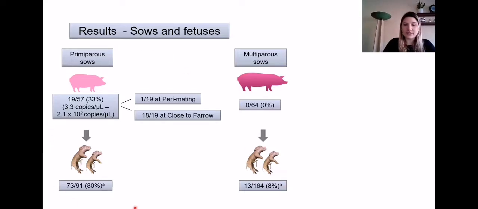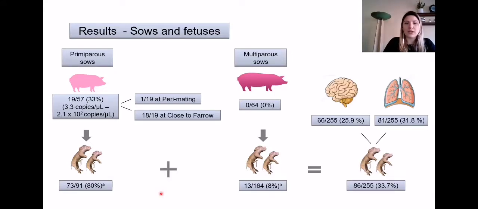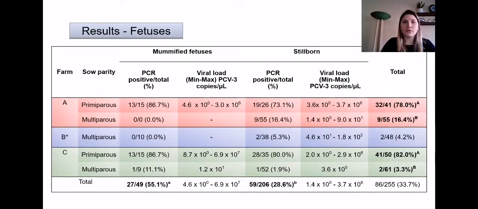With regards to the percentage of studied tissues from the total fetuses, lung showed a higher frequency than the brain. However, this difference was not statistically significant. Here we have a table with the fetuses results. They were divided in mummified fetuses or in stillborn piglets. They were also divided by farms A, B, and C in different colors.